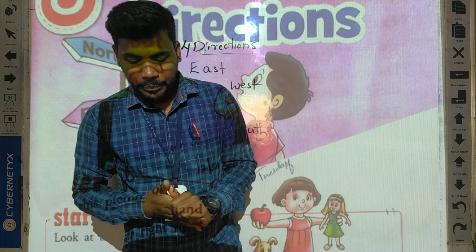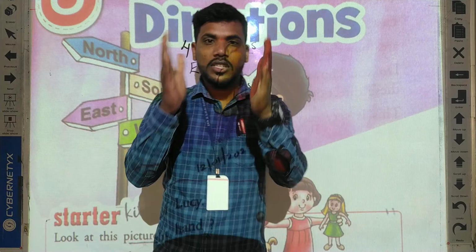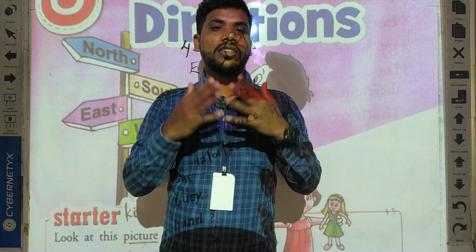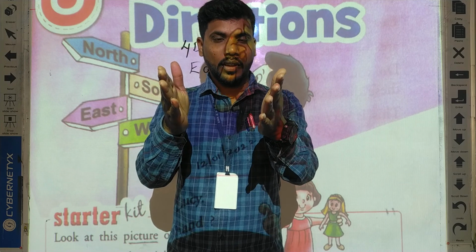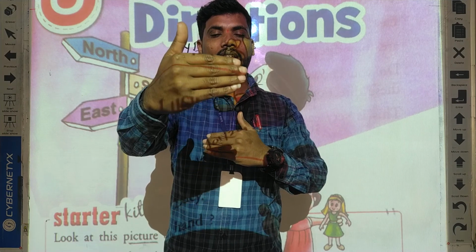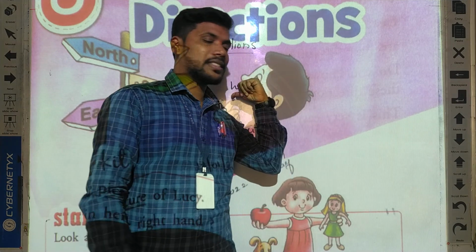See, if your face is towards any particular direction, for example, I am standing towards south. So south's opposite is north. So front is south and my back is north.